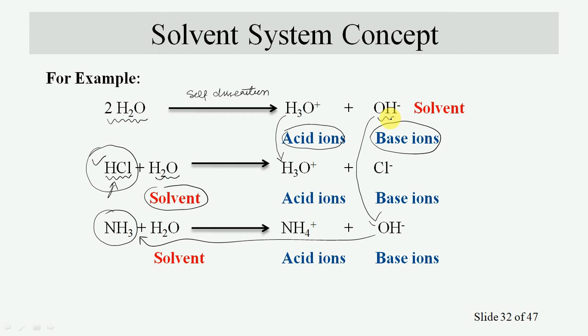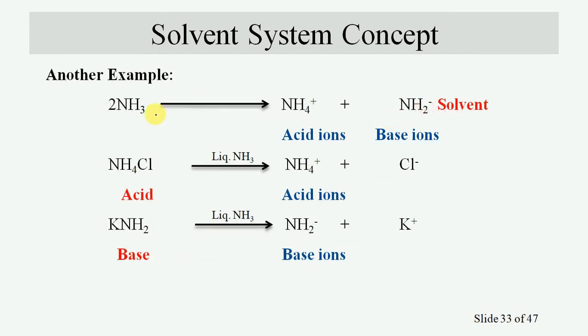So let us see more examples. Here ammonia will act as a solvent. Now we have taken the non-aqueous solvent ammonia. Ammonia will undergo ionization to give ammonium ion and amide ion. Ammonium ion is the characteristic of the cation, the acid ion, and amide ion is the characteristic of the anion, the base anion.